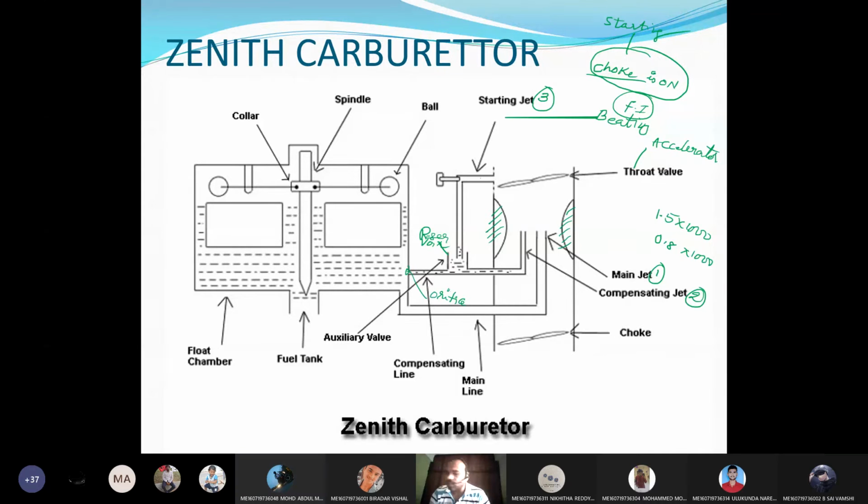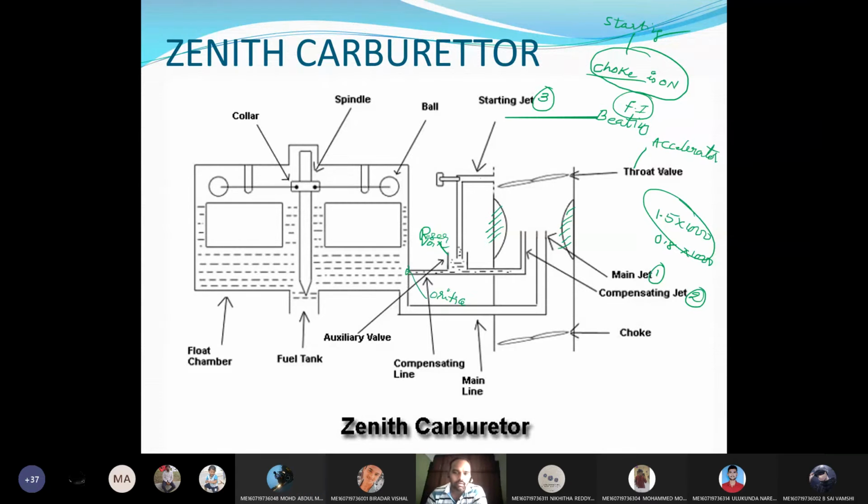Yes, nowadays in FI engines, wherever fuel injection is there, you can observe this, because initially it takes rich mixture. That is the reason the RPM will be more than 1000. Once the engine is heated sufficiently, when the heat is dissipated uniformly, the speed will decrease. Engine speed RPM will decrease to the normal value, 0.7 or 0.8.